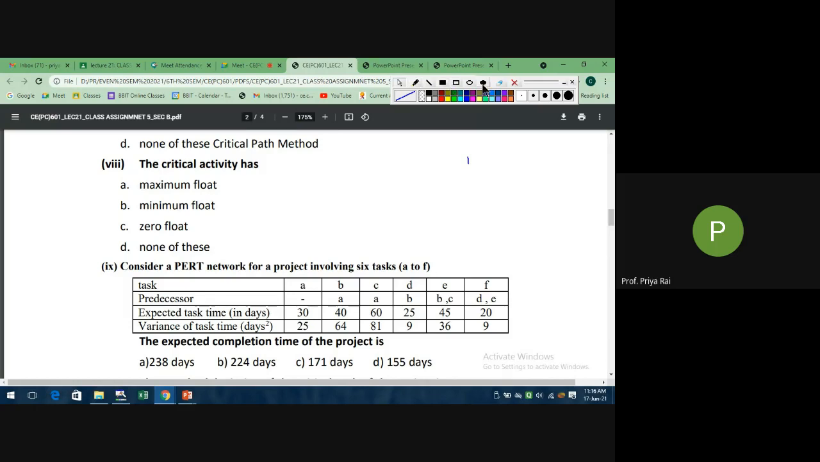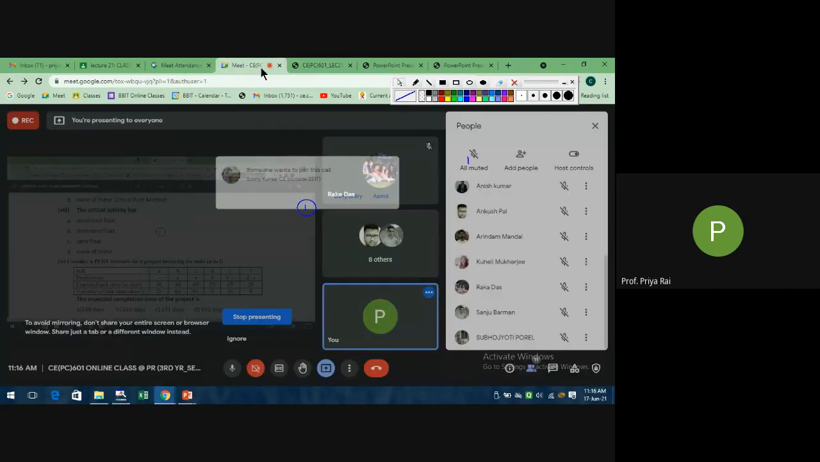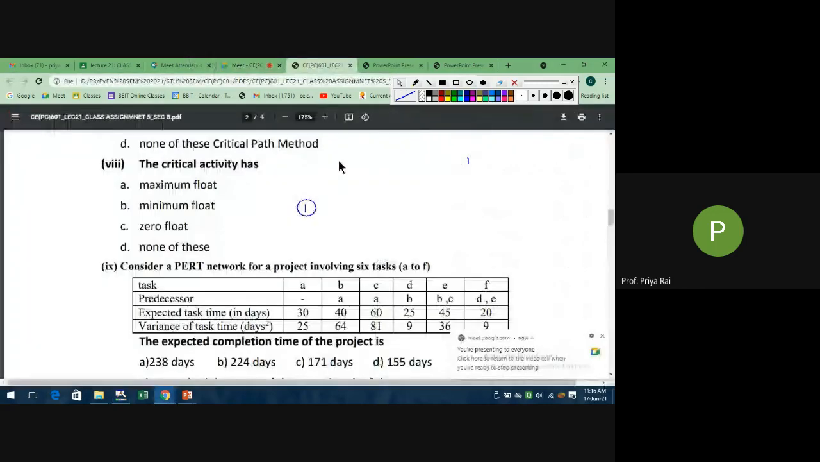Start drawing. First we have to draw the tail event, which is the starting event. Then see here, A is independent. Why? It has no predecessor. So it will start separately. So this is our first activity. Draw the first activity, suppose like this. A activity. Now see, B's predecessor is A. That means B will start when your A ends. So your A will end somewhere at this event.